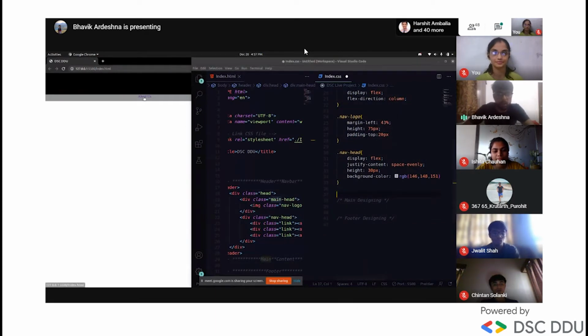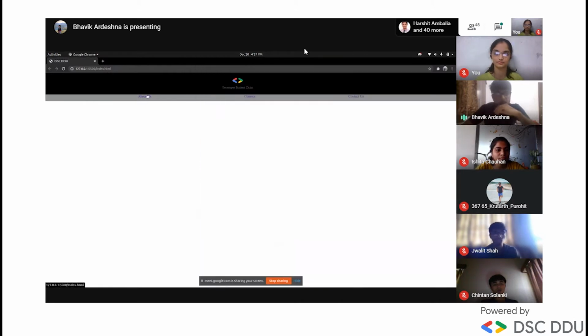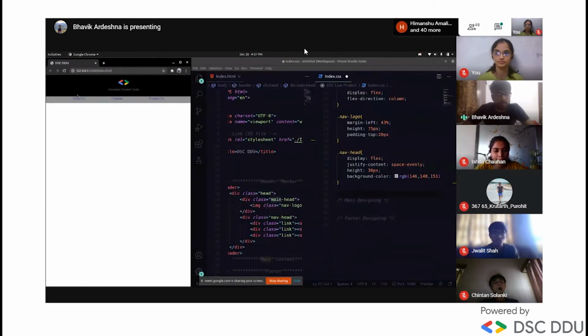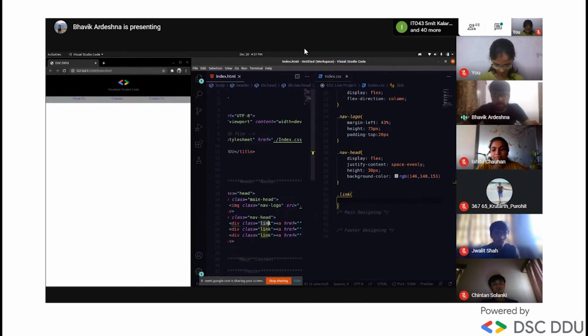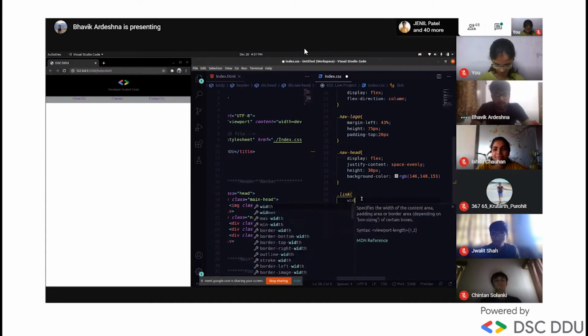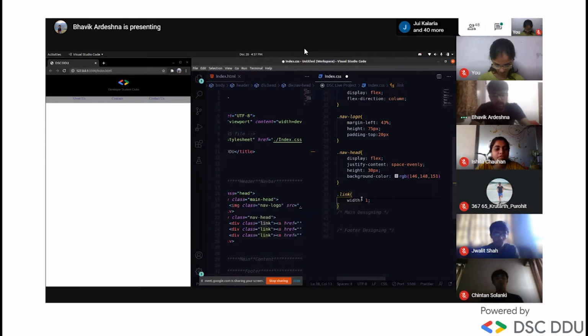This one, like about us. We want that when our cursor goes over this, it changes into some other color, like we have seen in some other websites, right? First, okay, then I'll work on the link tag. The link tag is here, like we have about us, contact us. You can see this one, right? In the link tag, we will first give width of 180 pixels and height of 100%, right? Whatever the content may be, it will take 100%.